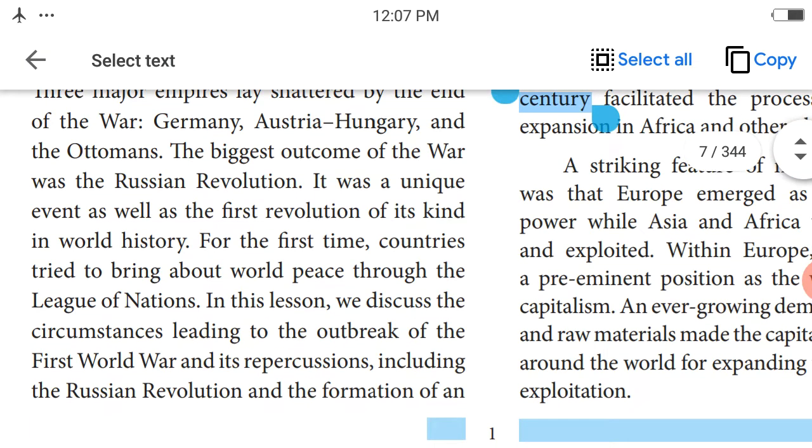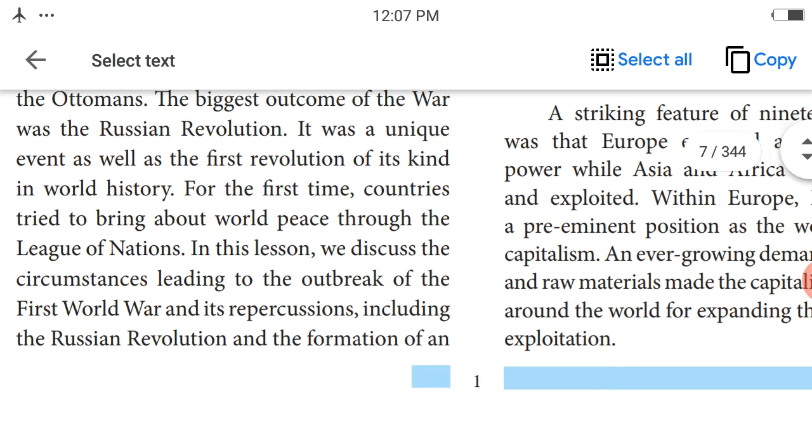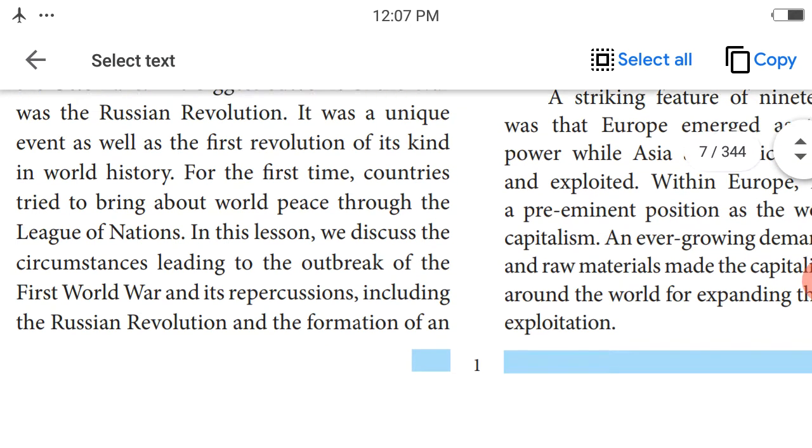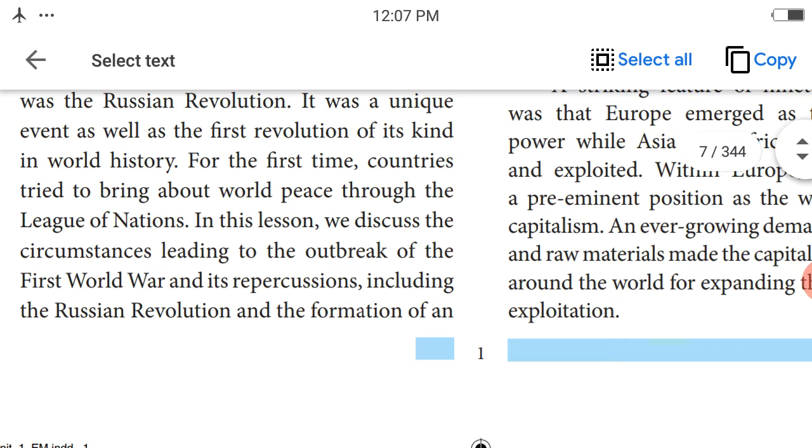What is the first revolution of world history? It means the Russian Revolution. The countries tried to bring about world peace after the war. They formed the League of Nations because they wanted world peace.